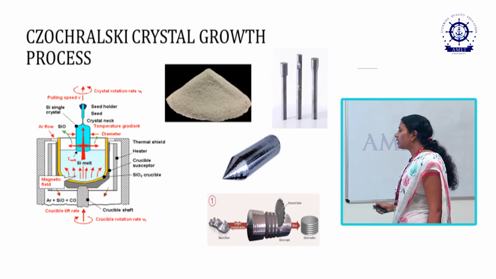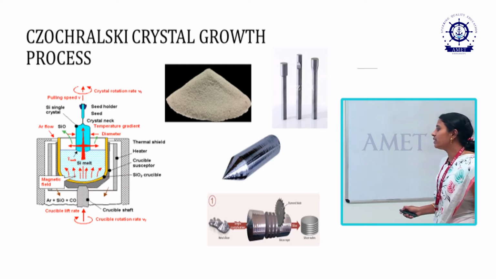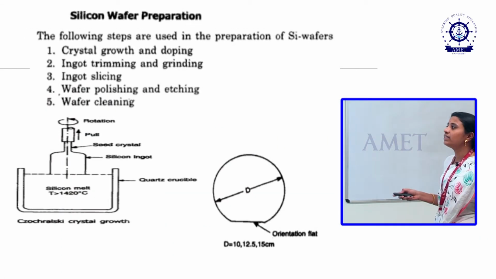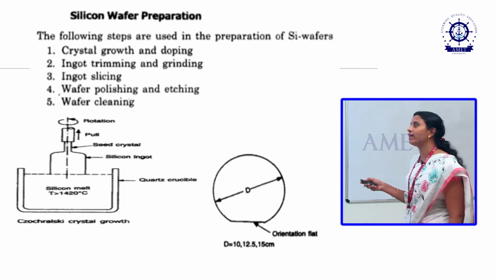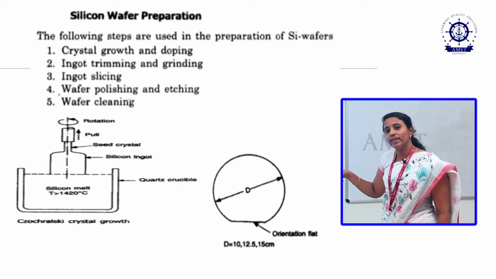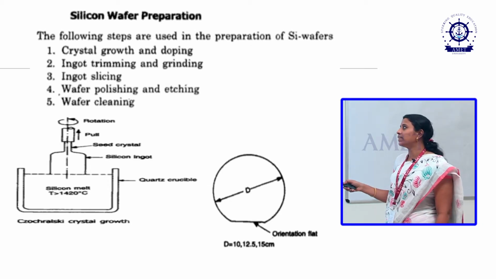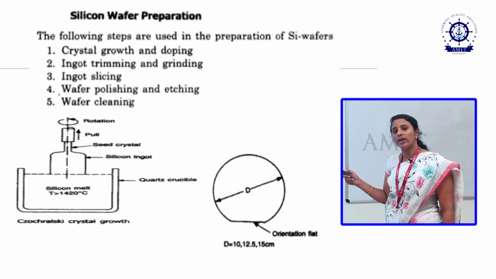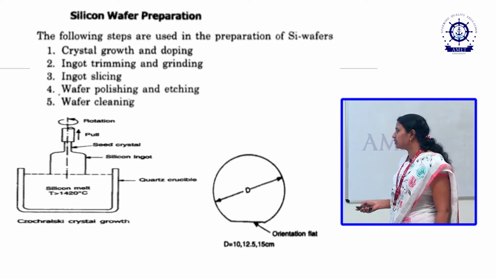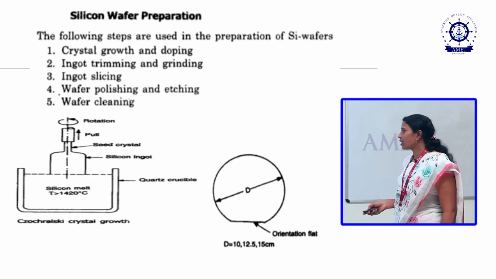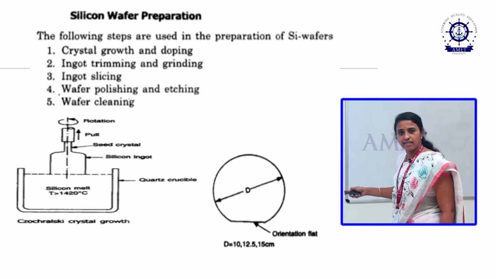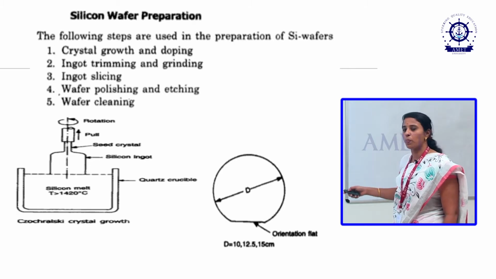Next we have to slice each silicon ingot, that is ingot slicing. The second step is ingot trimming and grinding, where one seed crystal is applied inside the rotating silicon chamber and inserted into the silicon chamber. After that, the final product we get is the silicon ingot. After getting the ingot of silicon, we slice it into individual slices, that is slicing.